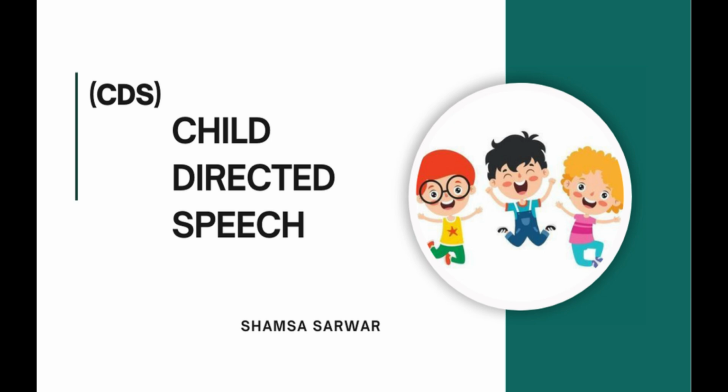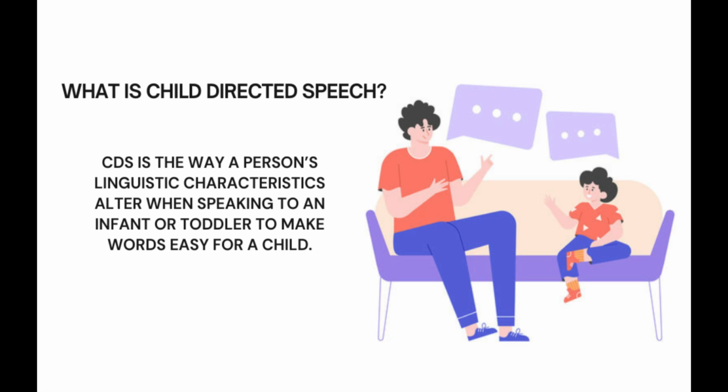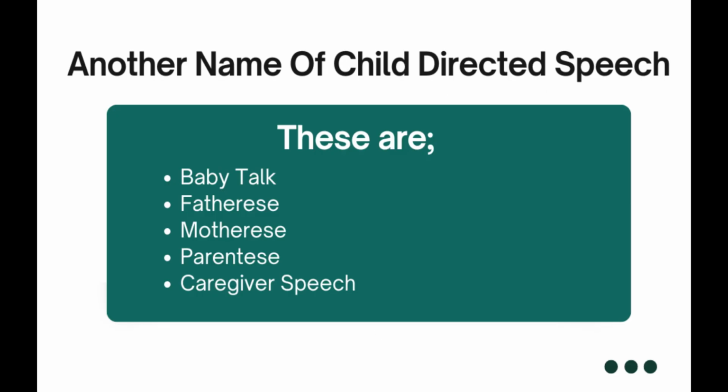Today, the topic we are going to study is child directed speech. It is the speech associated with an older person speaking to a child or vice versa. It is the way a person's linguistic characteristics alter when speaking to a toddler or infant to make words easier for the child. Another name for CDS is motherese, fatherese, parentese, baby talk, and caregiver speech.